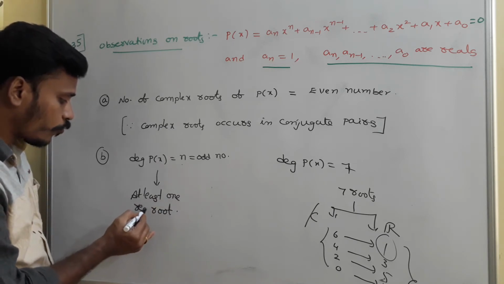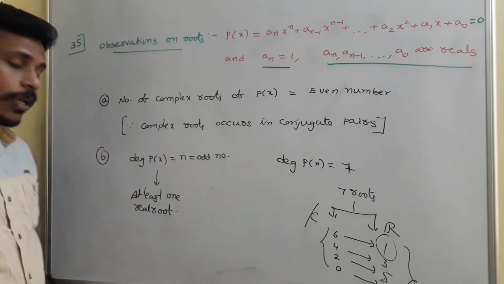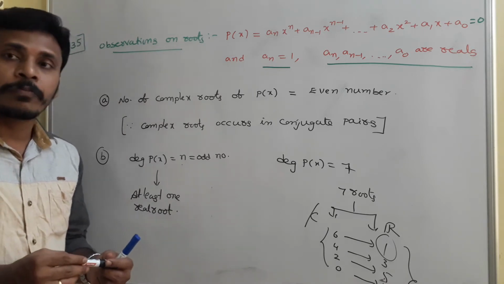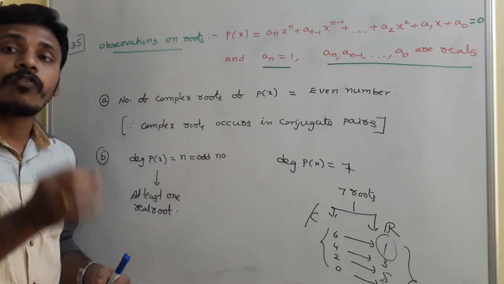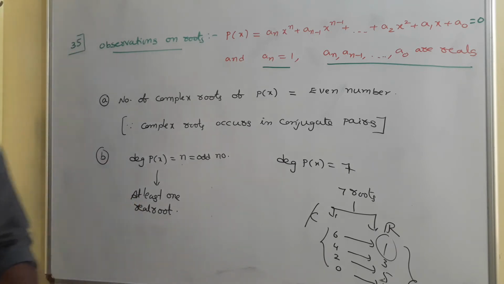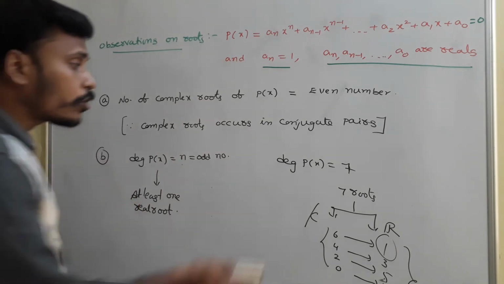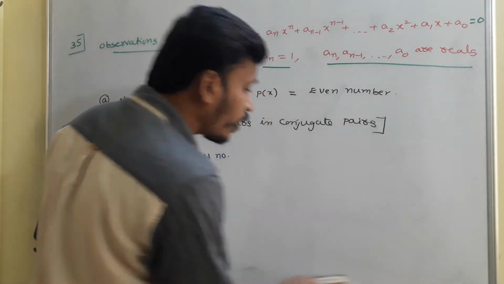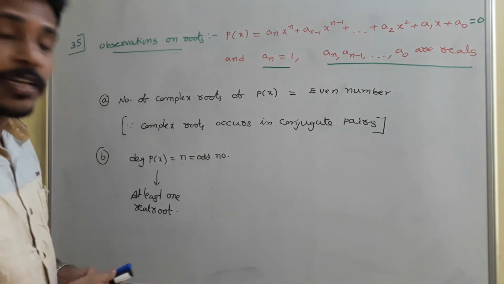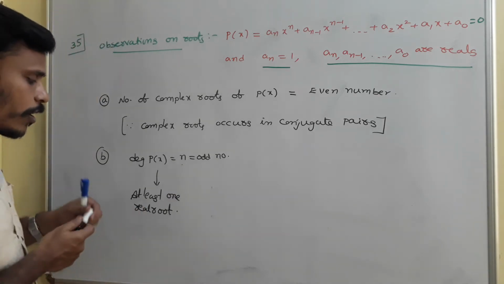Okay, at least one real root. That's a very useful observation. A polynomial equation over real numbers of odd degree has for sure at least one real root. Okay? And one more thing is that the real root has exactly the opposite sign to that of the constant a0. Okay, it has at least one real root, right?